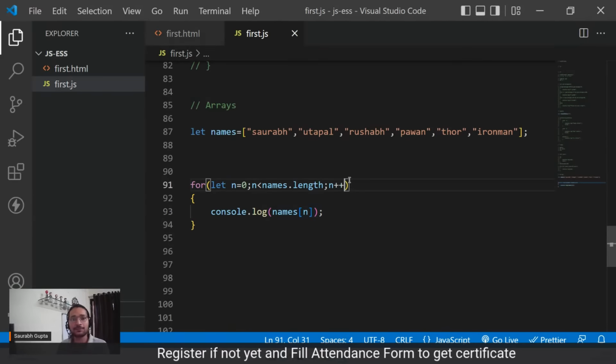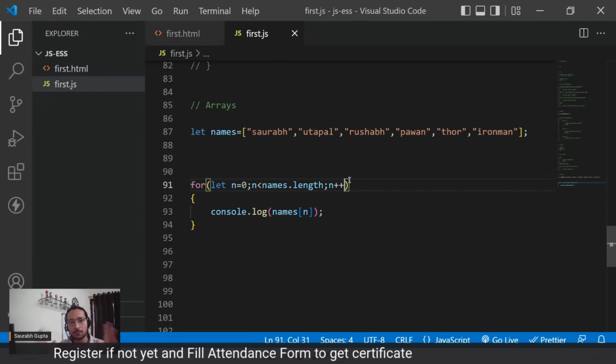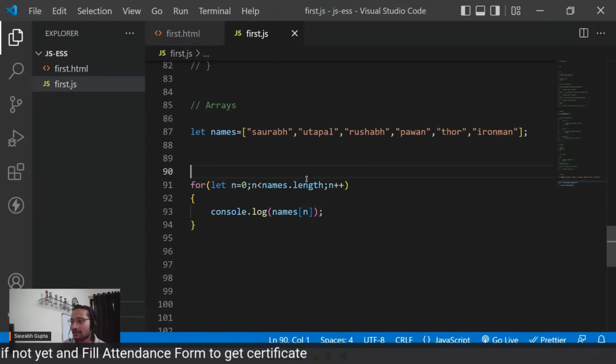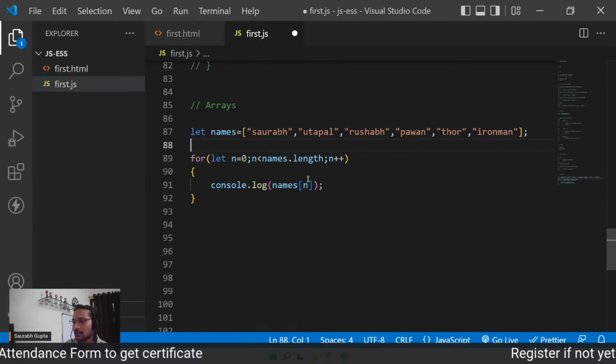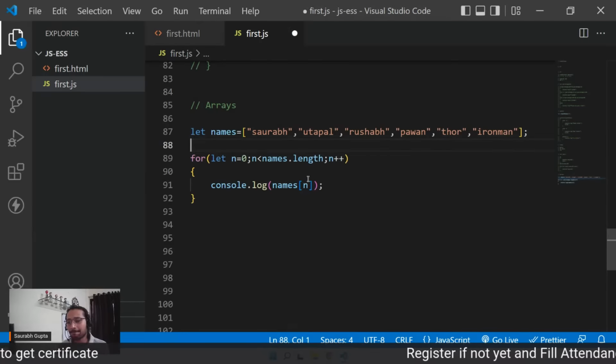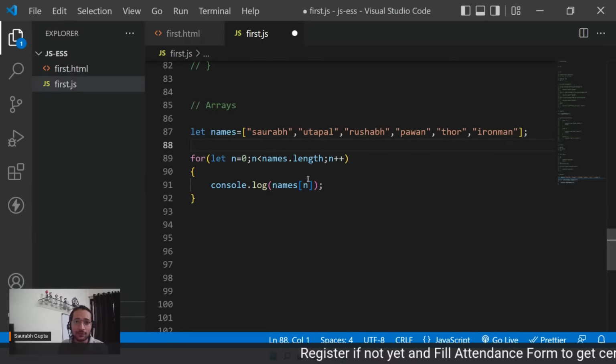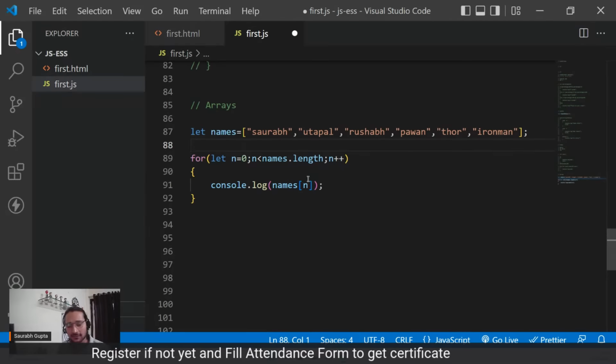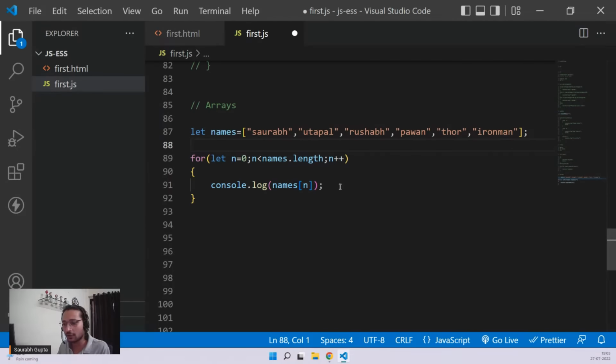Is that cleared, everyone? Perfect. Can we go ahead, guys? Are we cleared with arrays, everyone? Can we move to the next topic? Please tell me, because we are moving to something else. So first of all, tell me, are we cleared with arrays? Everyone, come on, quickly answer me. I'm waiting for your answers, everyone. Come on.